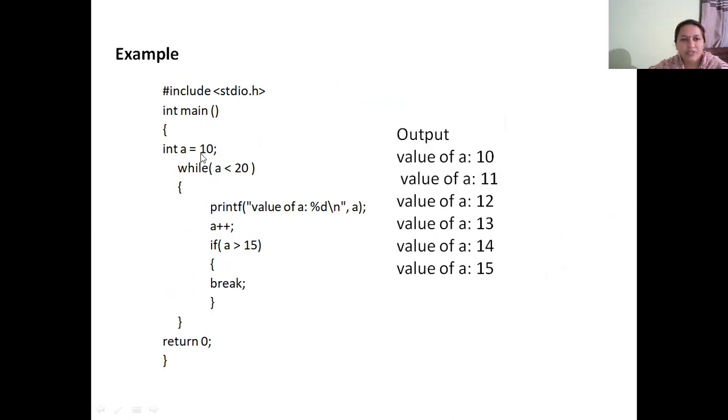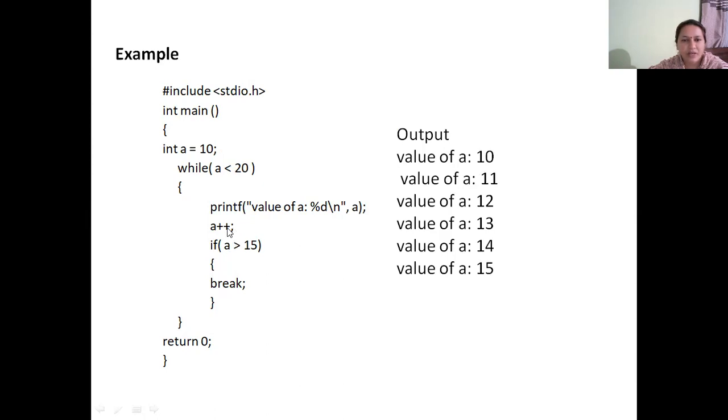So here I have initialized A to 10 and I'll check whether A is less than 20. It is true. So we'll print the value of A as 10 and increment A to 11. Then we will check if A is greater than 15. If it is so, we should break, but still A is 11, not 15. So this break will not execute and control will go to the test condition. A less than 20, that is, 11 less than 20, is true. So the value of A will be printed as 11. So this will continue till the value of A, 15, is printed.